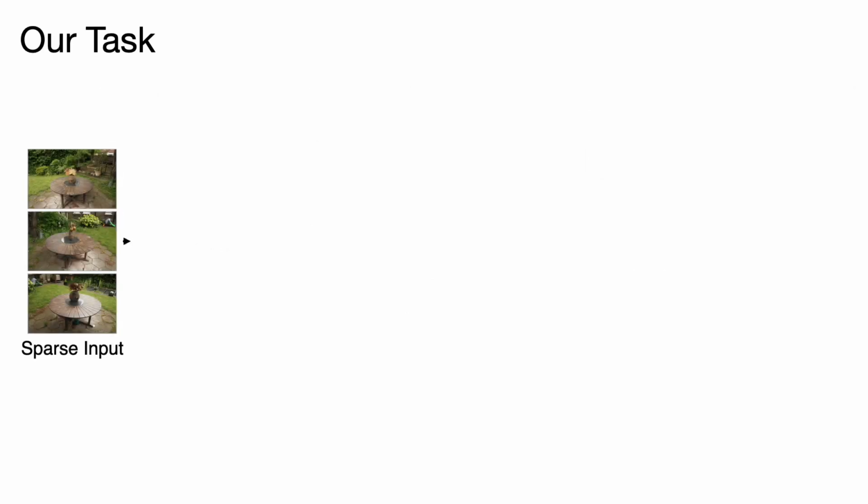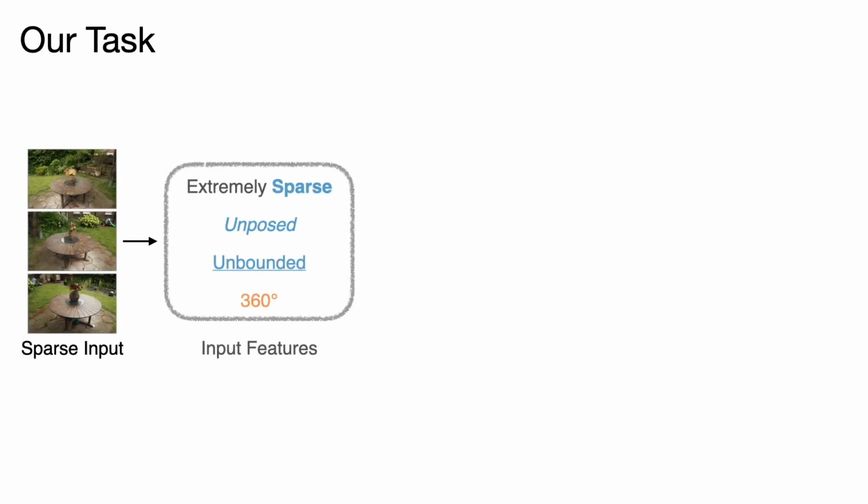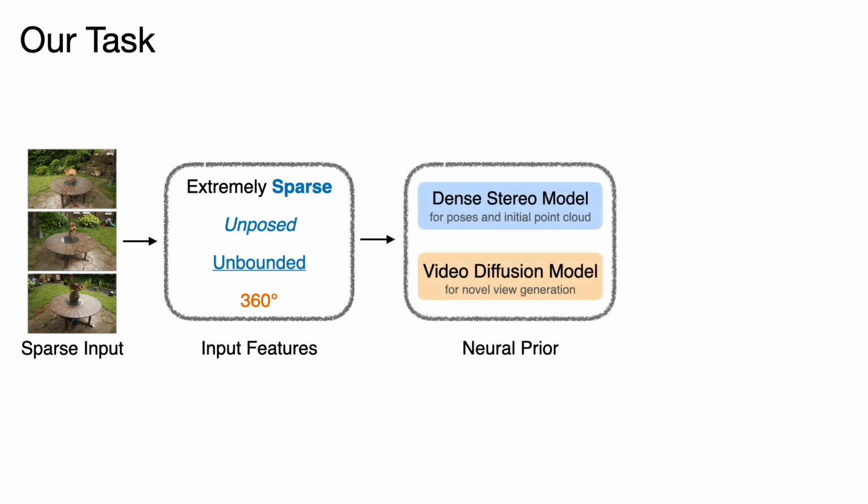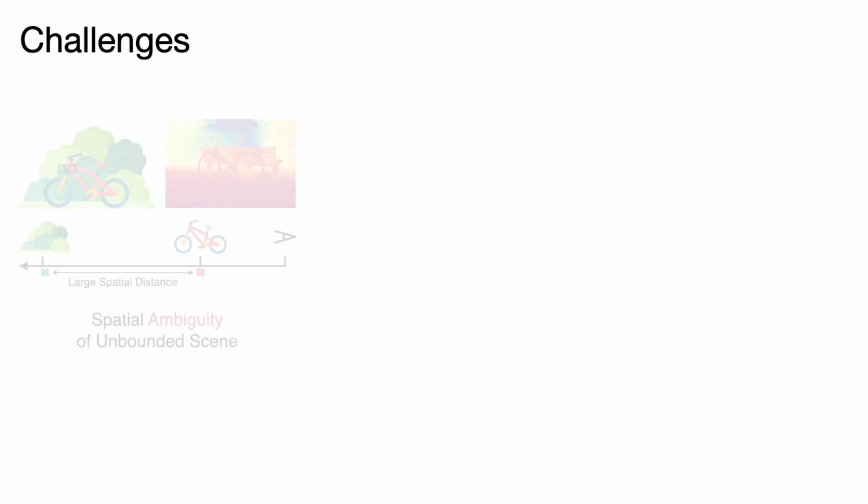Therefore, in this task, we want to take as input extremely sparse and unposed images capturing the unbounded scene in 360 degrees. Then, we build our framework upon two neural priors, where a dense stereo reconstruction model is used to recover poses and the initial point cloud, and a video diffusion model is used to generate more observations for GS. Then, we analyze the challenges in this task.